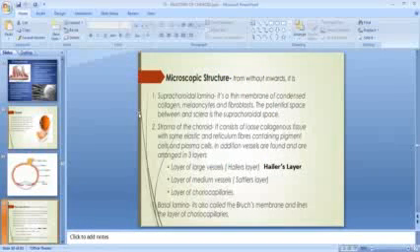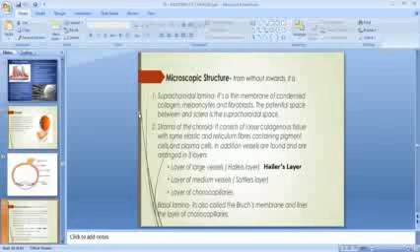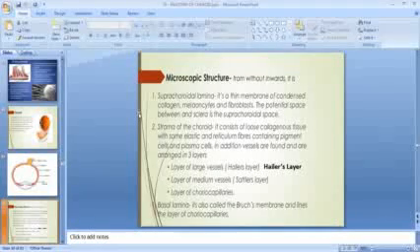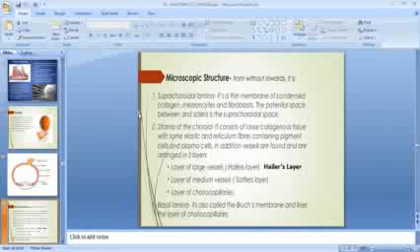Then the microscopic structure of the choroid from out inwards. It is a suprachoroidal lamina. The suprachoroidal lamina is a thin membrane of condensed collagen, melanocytes, and fibroblasts. The potential space between this layer and the sclera is called the suprachoroidal space.